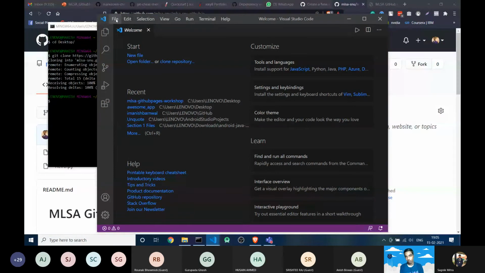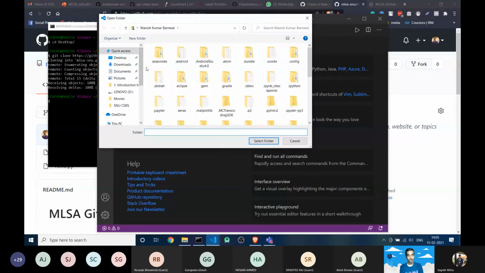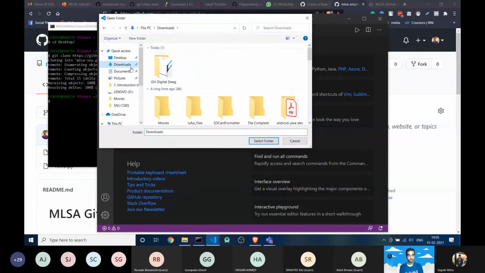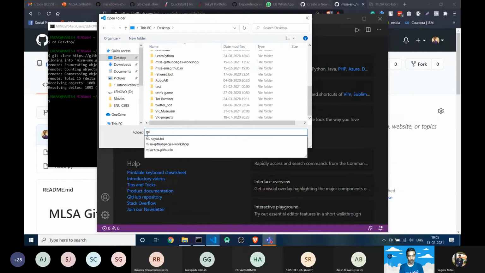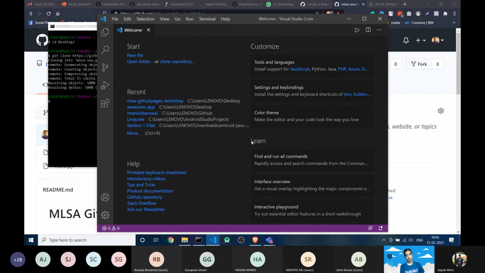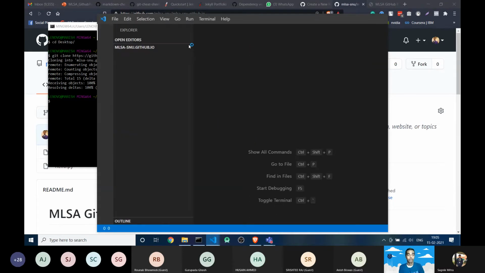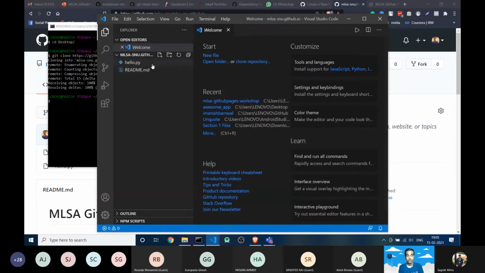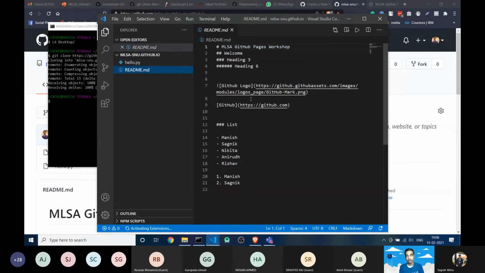Once it's copied, I have to go to my VS Code. I am using VS Code, you can use any other IDE. I am quite familiar with it, so I'm using this. It's saved on desktop. It's open, right? So you can see our same files are here. All right, you can update it if you want.